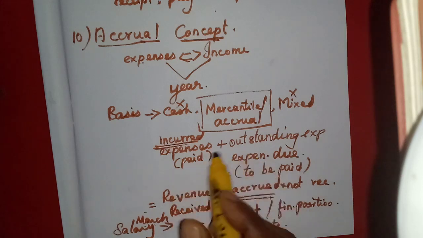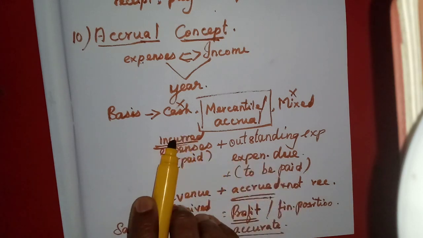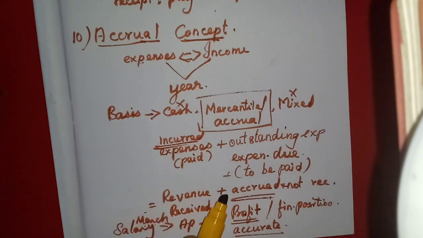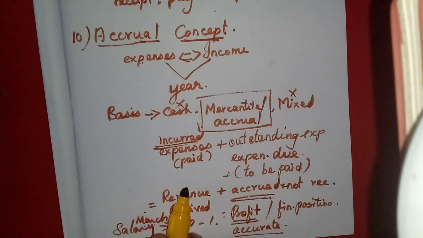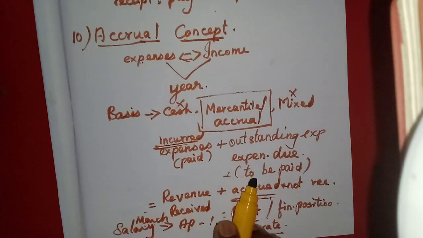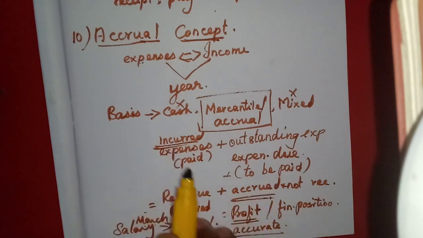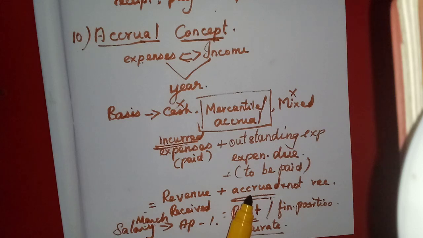We add all the expenses incurred in that particular year and all the revenues accrued in that year. We never consider whether the expenses have been paid or the income received, but only whether it has been incurred or accrued. We enter it.